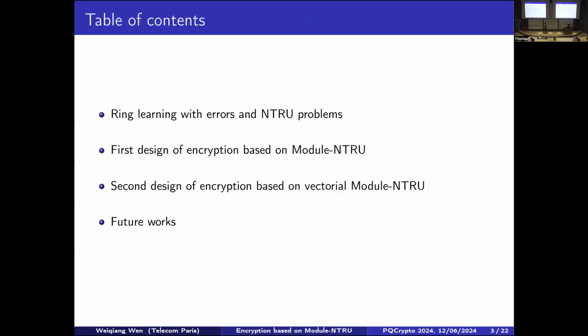And for the roadmap, I will start by presenting the two underlying assumptions of NEV, namely the ring learning with errors and NTRU. Then I will follow with our two designs based on these two variants of Module-NTRU. At the end, I will conclude with a few questions for future work.